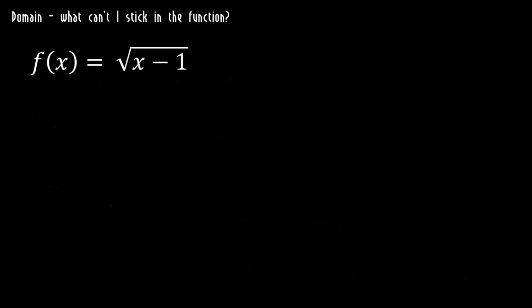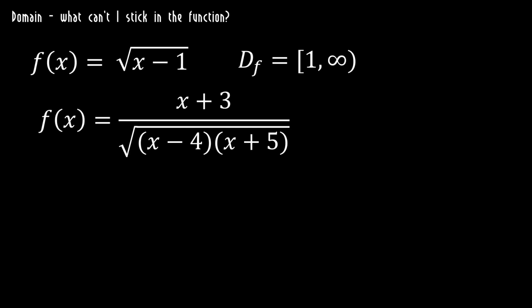What if I have the square root of x minus 1? Well, x minus 1 has to be greater than or equal to 0. So I can put 1 and anything above 1 into it. What about this crazy thing? X plus 3 on top, don't care. I can get a 0 on top, I don't care what's on top, because it's not a square root, so I'm looking at the bottom. Now the bottom is going to be 0 at 4 and negative 5. And it has to be only positives in here, and it can't be 0.